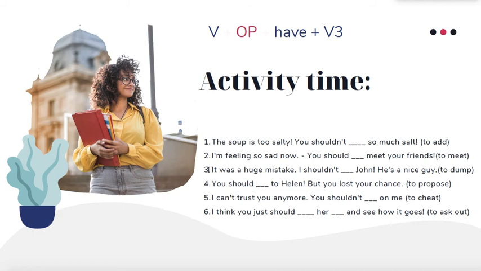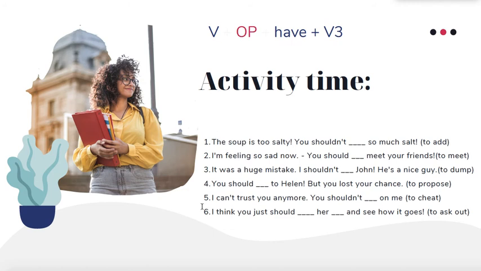It was a huge mistake. I shouldn't dump John. He's a nice guy. We're going to the left, and it makes it the perfect infinitive. I shouldn't have dumped John, but I obviously did, and it was my mistake. You should propose to Helen, but you lost your chance. Right, you should have proposed to Helen. It's here in our visual chart.